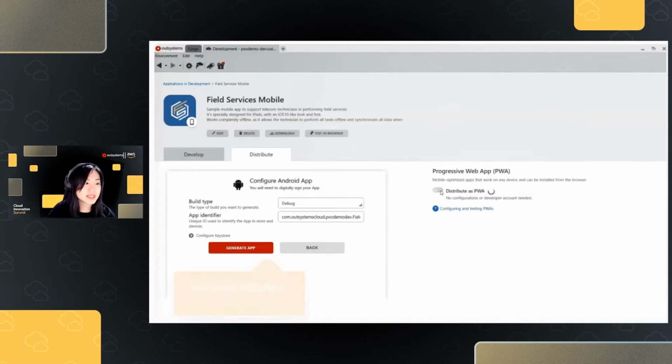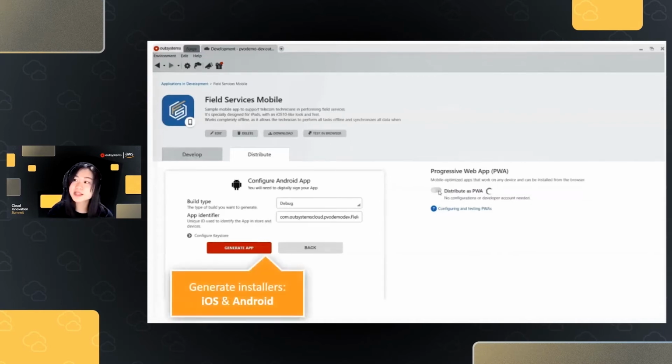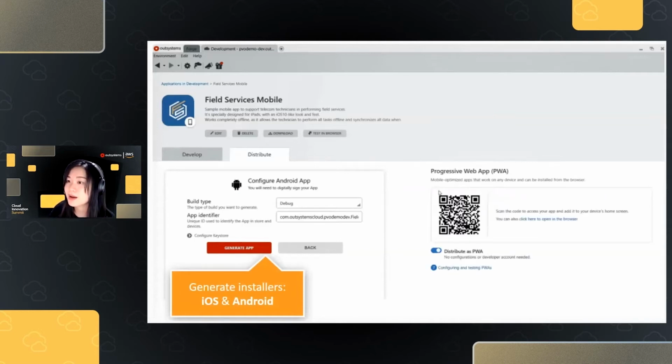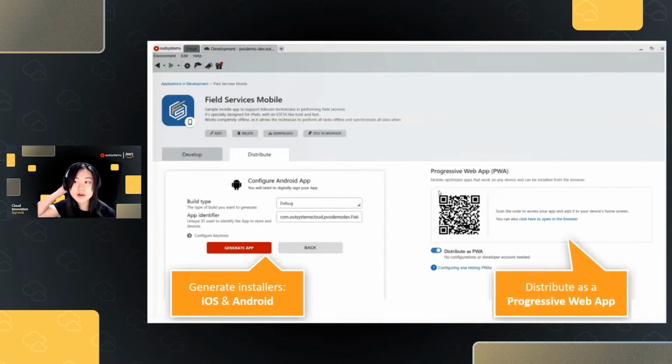OutSystems can generate installers for iOS and Android, which I could upload to the App Store so that my B2C users could download from the App Store. Or I could also distribute this as a progressive web app through a hyperlink or a QR code without even going through the App Store.